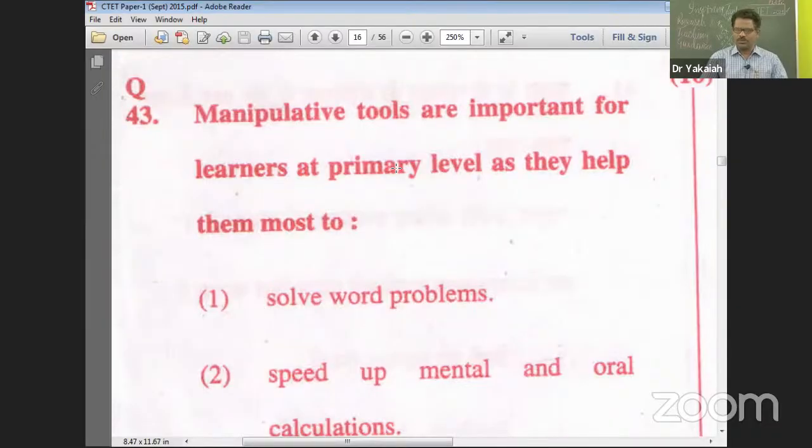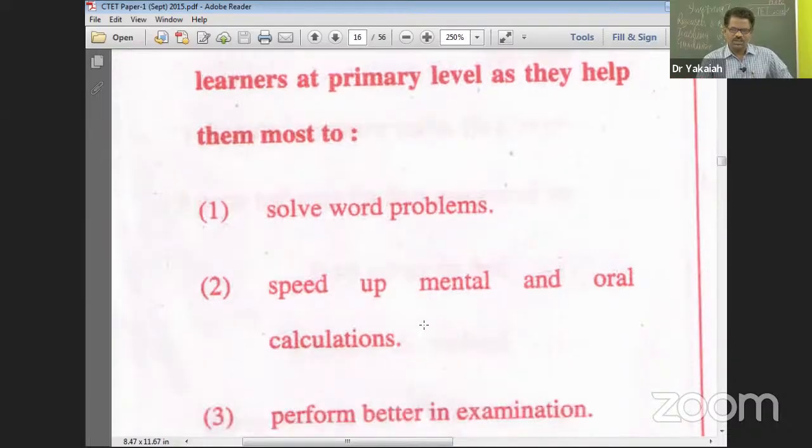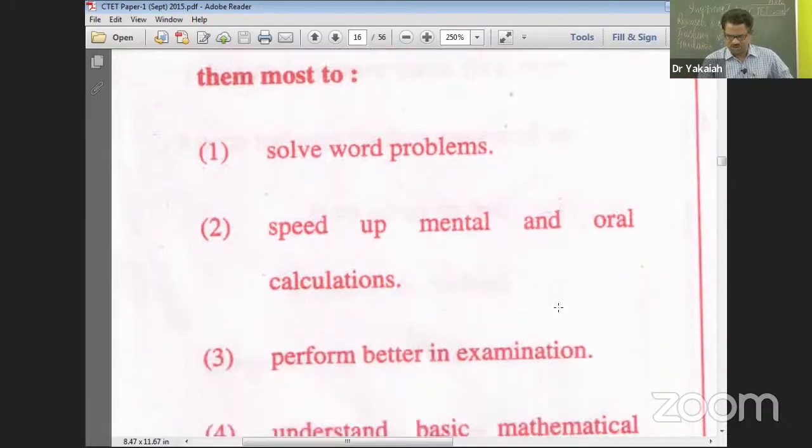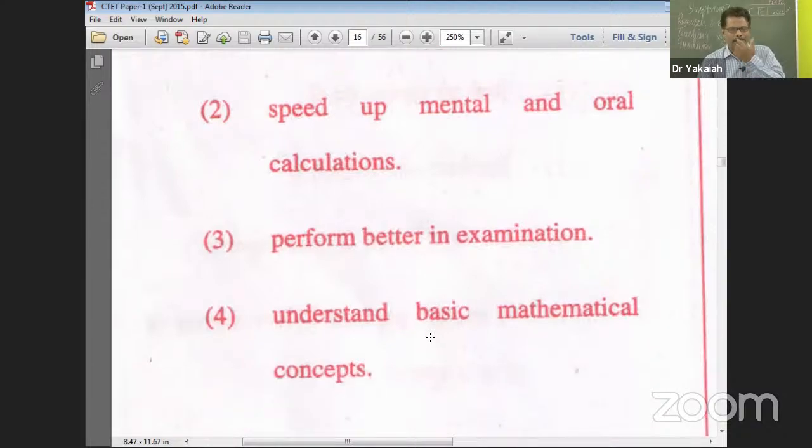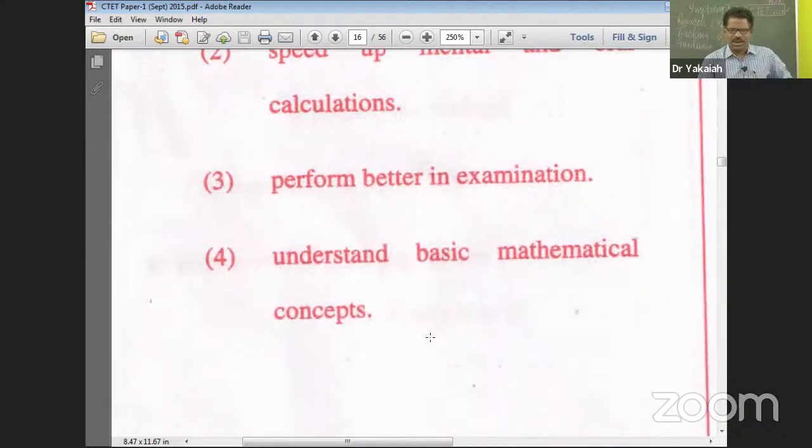Manipulative tools are important for learners at primary level as they help them most to: solve word problems, speed of mental and oral calculations, perform better in examination, understand basic mathematical concepts. Which one is the right answer according to you? Hope audio is fine. You're able to hear me?